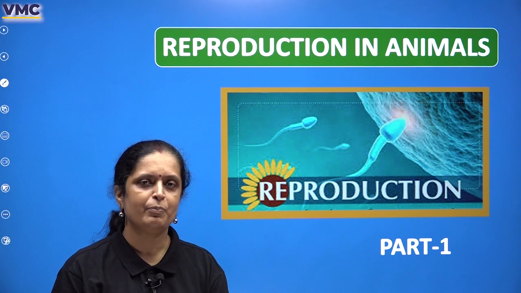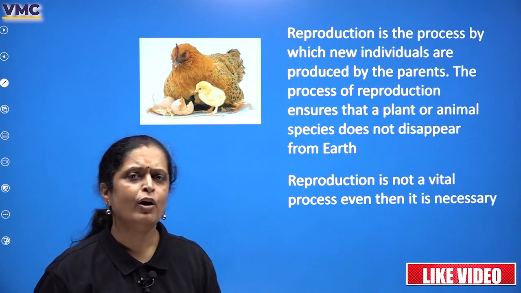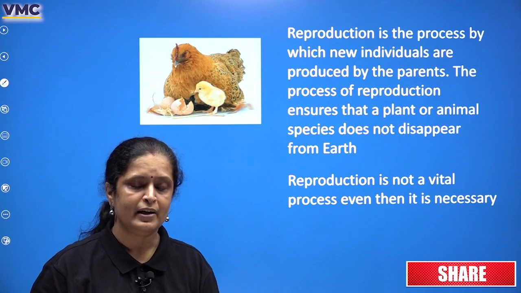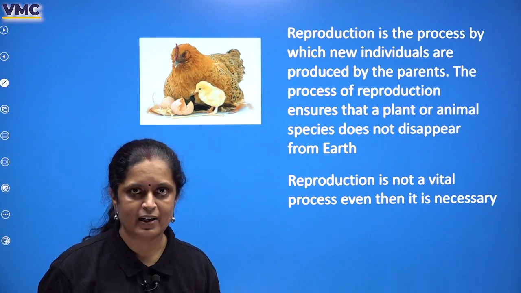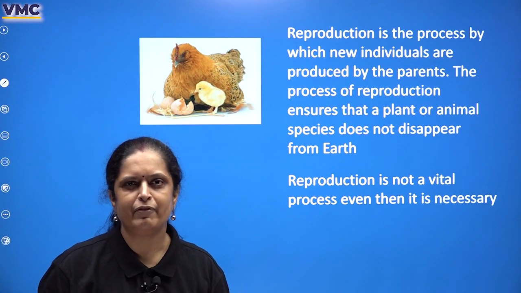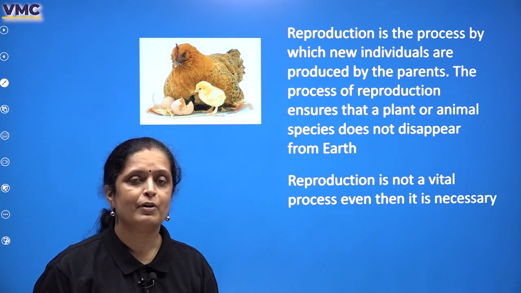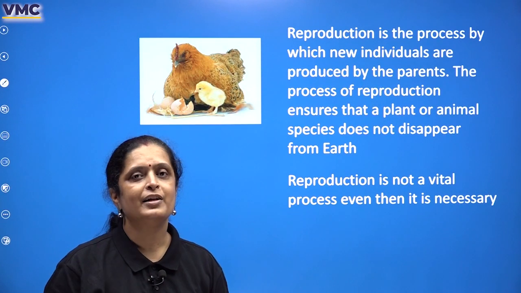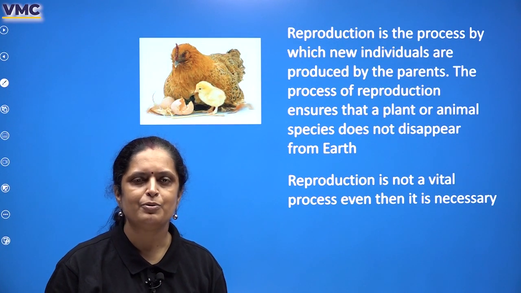So let's begin with reproduction in animals. First thing, what is reproduction and why is it necessary? If somebody decides not to reproduce, there will be no effect in its lifestyle, right? Suppose a hen decides that it is not going to produce any further chicken, then there will be no problem to the hen's health as such, because reproduction is not necessary for one's own life, but it is very necessary for life to continue and new species to develop, right?